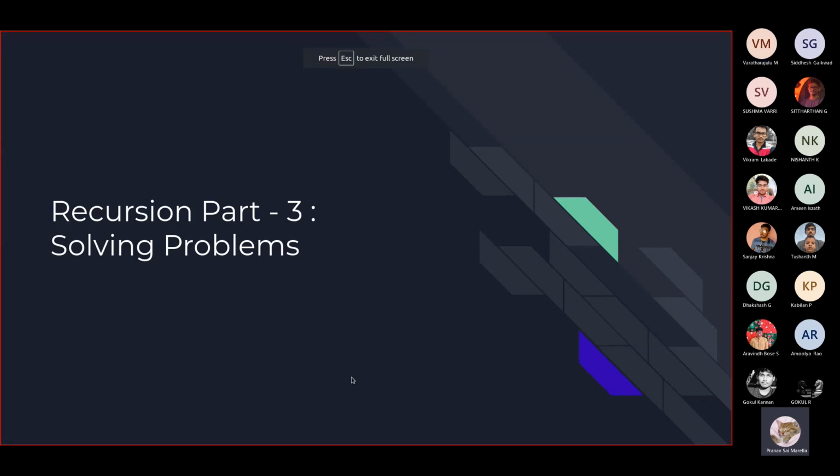So here we are at recursion, part 3, which I wasn't able to present yesterday. I'll be presenting it today. Part 3 is basically where we'll be trying to solve a problem using recursion. I've tried not to keep the already solved problems which we did in our first year, things like merge sort, binary search, or tower of Hanoi. These were problems which we saw in our introduction to Python course in first year itself. So I tried to take a problem which is slightly different from those. Let's proceed to the problem.